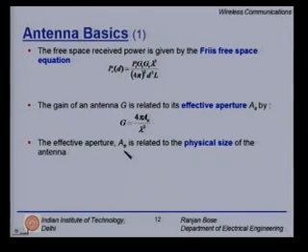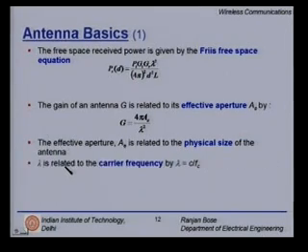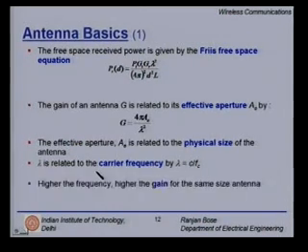The effective aperture is actually related to the physical size of the antenna. Lambda is related to the carrier frequency by lambda equal to c, the speed of light, divided by carrier frequency f_c. Higher the frequency, the higher the gain for the same sized antenna.